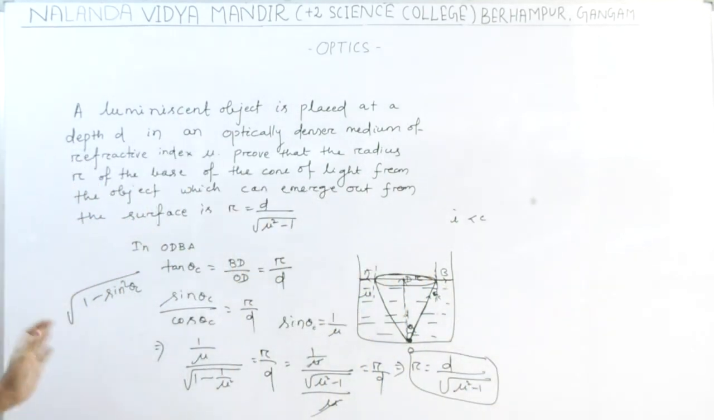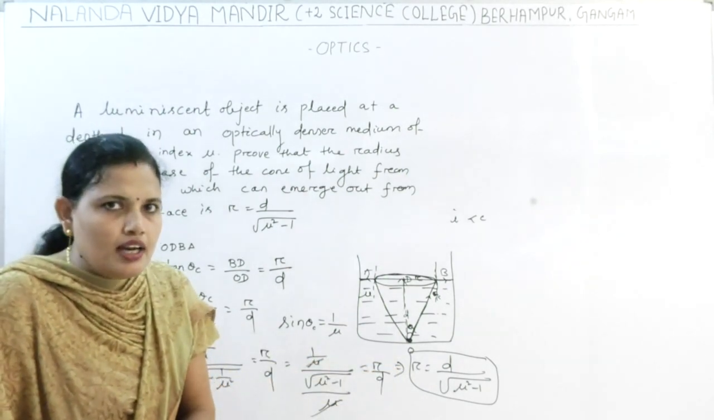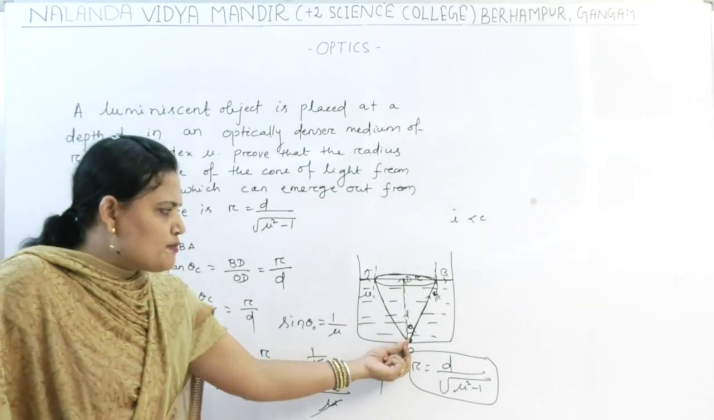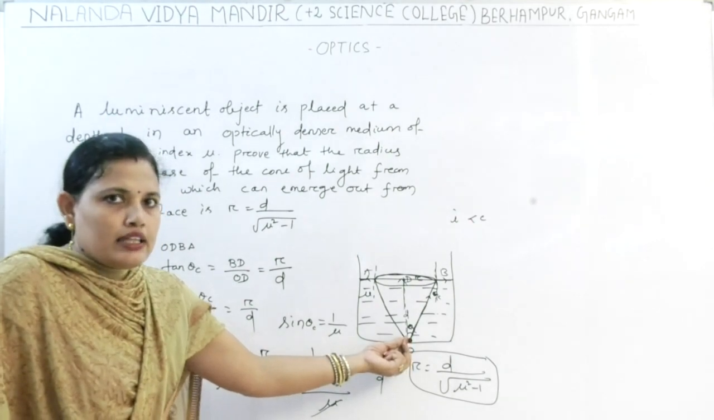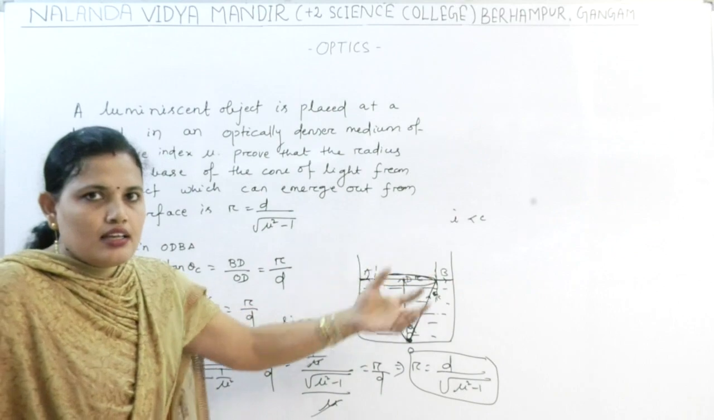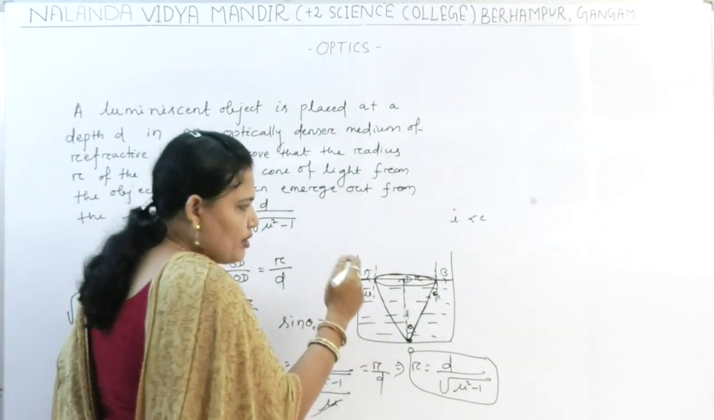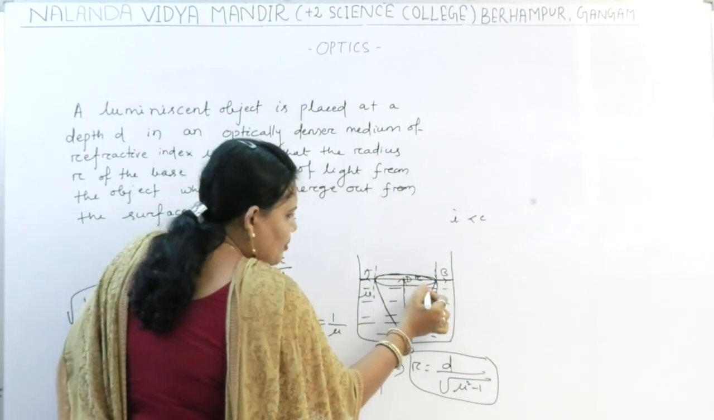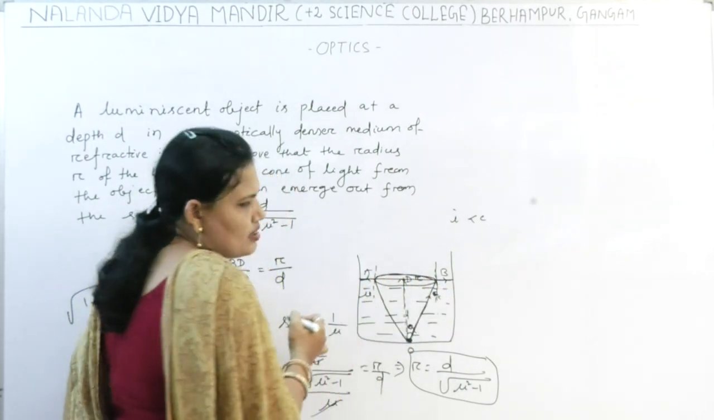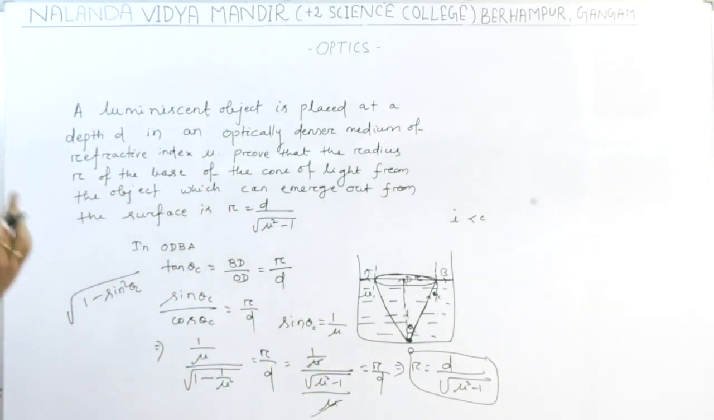This is an important question, and based on this you can get numericals also. If there is a fish present at this position, then how much part of the world can it see? So which part can it see? The rays which will move out of the medium. So it can see the world only through this portion. Like this you can get numericals based upon this concept. Okay, all of you clear?